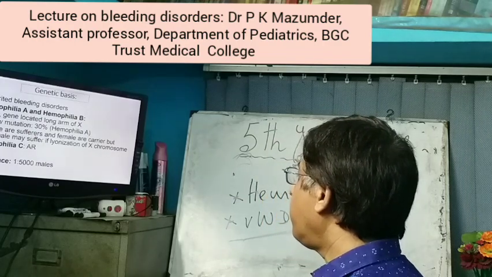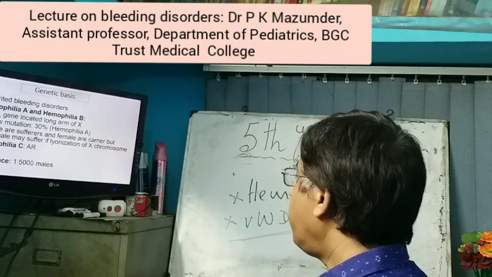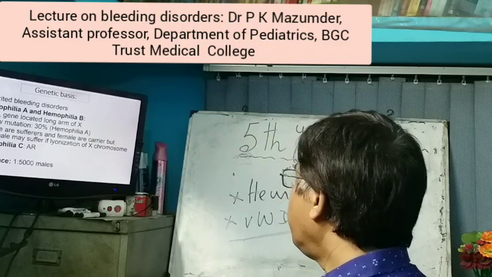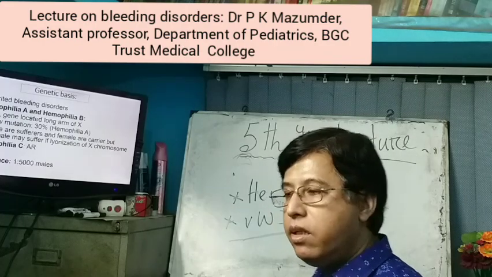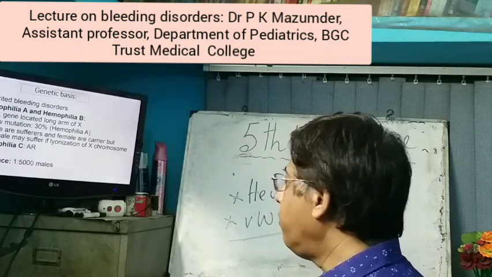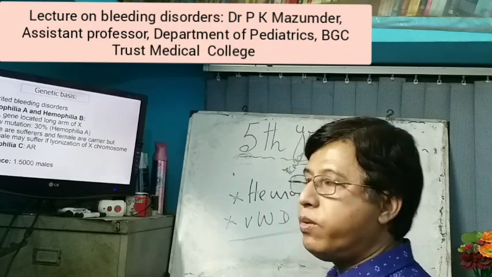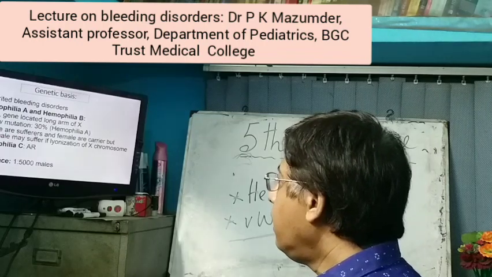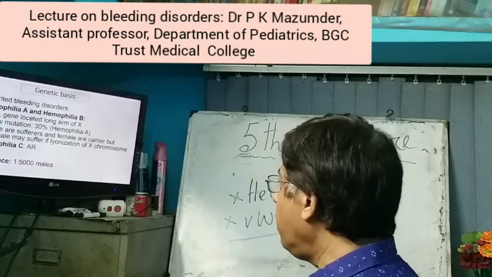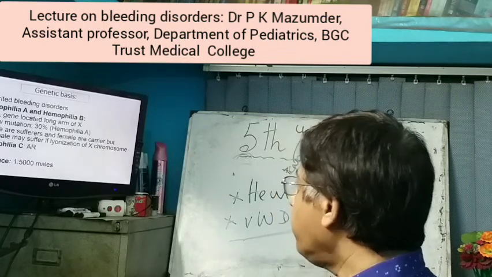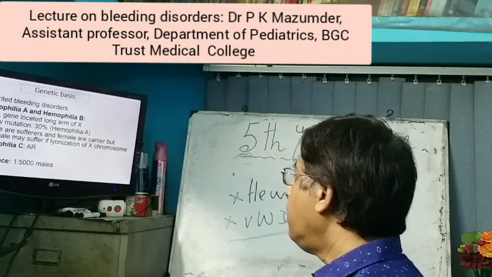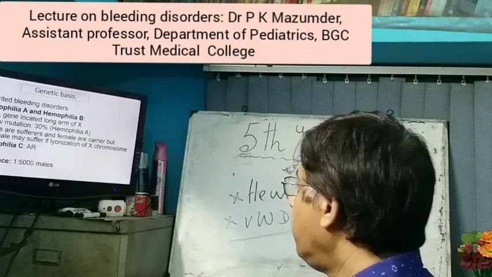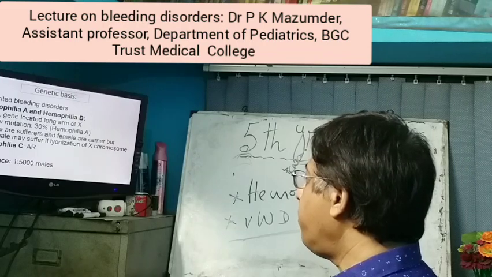Males suffer and females are carriers, but a female may suffer because of lyonization of the X chromosome. You know there are two X chromosomes in the female. One is active, the other inactive. If the active X chromosome is inactivated, in that case the female may suffer from hemophilia. This is called lyonization. Hemophilia C is deficiency of factor 11 and is an autosomal recessive disorder. Incidence is 1 in 5,000 males.